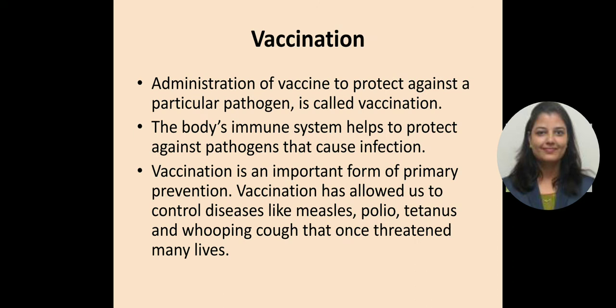Okay. Then what is vaccination? It is the administration of any vaccine to protect against any further pathogen, virus or bacteria. So the administration of a vaccine to protect against a particular pathogen is called vaccination. The body's immune system helps to protect against pathogens that cause infection. Vaccination is always an important form of primary prevention, which allows us to control diseases like measles, polio, tetanus and whooping cough that once threatened many lives.